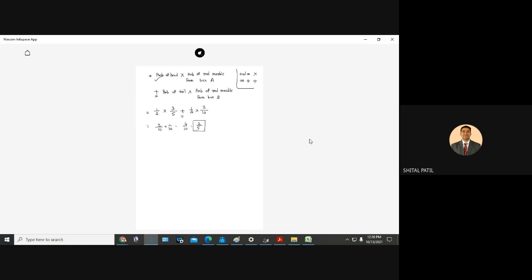Any doubt? What if it is solved using combinations? For example, NC, now 8C4 into NC4 into simply 5C3. I got your question, but it is not needed, because for red marble, whether it is first marble, second marble or third marble doesn't matter, it's red only. And we are able to find the probability in terms of 3/5, 2/10, 1/2, so why to use NCB? Here it is not required, whenever required we'll use it.